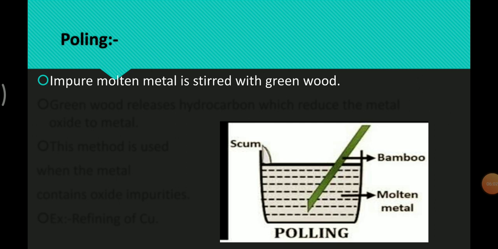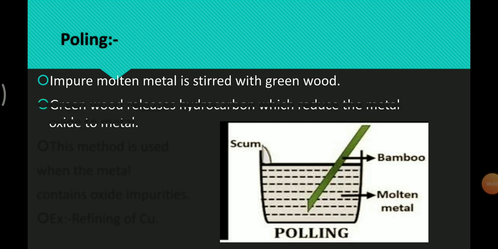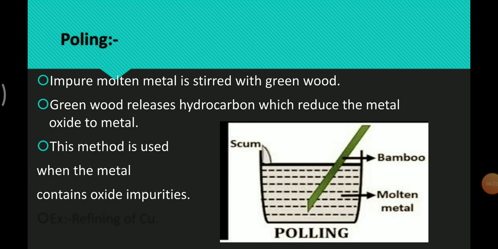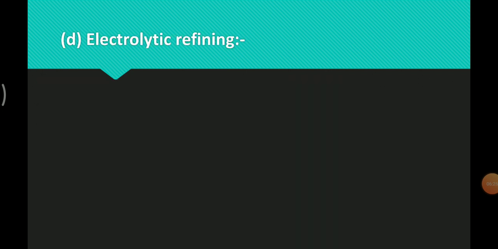Impure molten metal is stirred with green wood, and green wood releases hydrocarbons which reduce the metal oxide to metal. This method is used when the metal contains oxide impurities. Example, refining of copper. Next one, electrolytic refining.